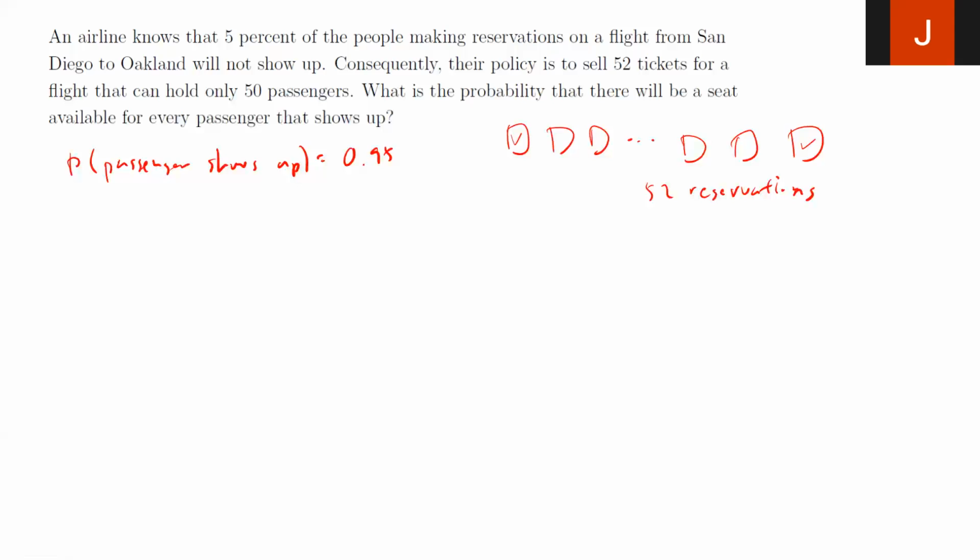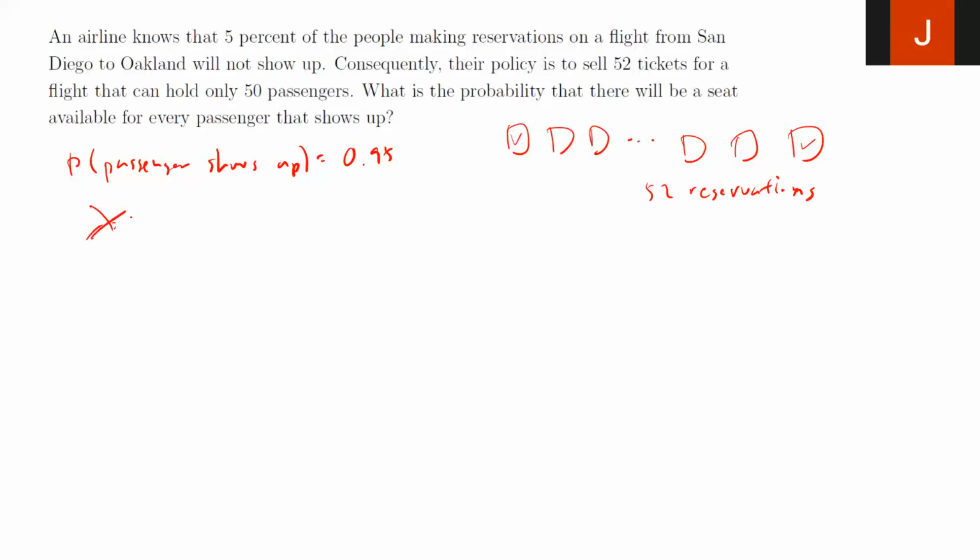So we're really solving for, if x is the number of passengers showing up, that's a random variable, we want to know the probability that x is less than or equal to 50. As long as there are no more than 50 passengers, everybody has a seat and everybody's happy.